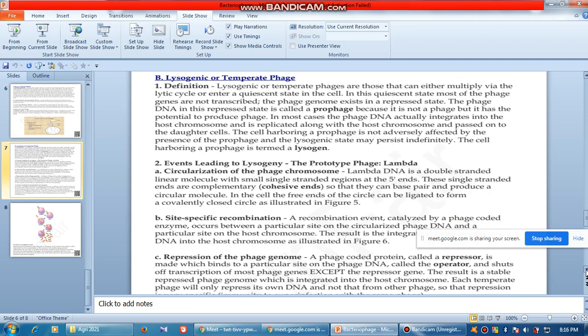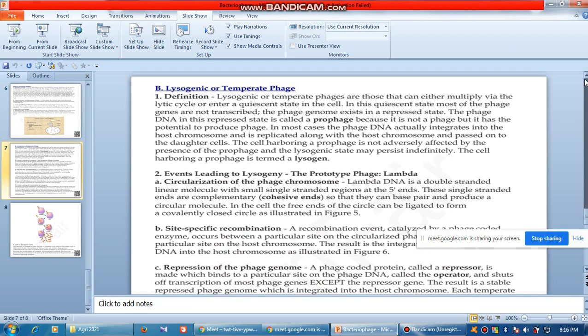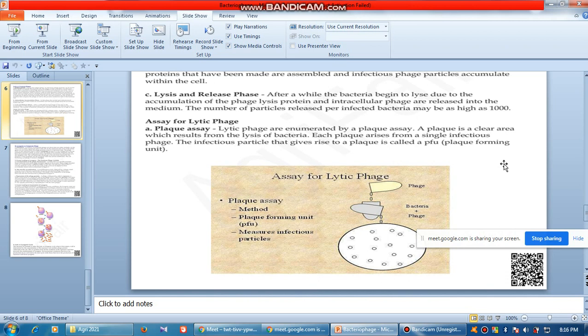Now here there is an experiment, a very nice experiment at the molecular level. If you are not interested, then it is okay, but if you are interested, you can go through it. In many exams they usually ask what exactly is an assay for lytic phage. We call it the plaque assay. Now what exactly happens here?